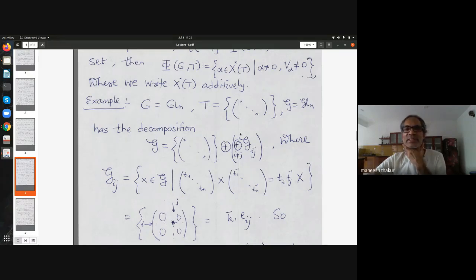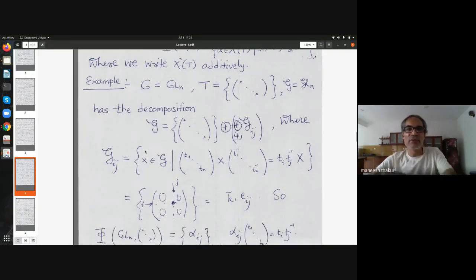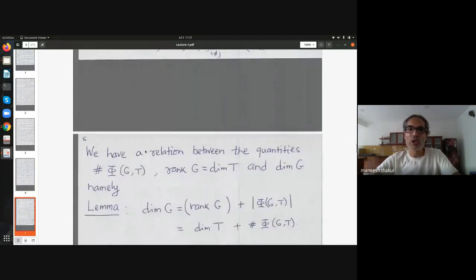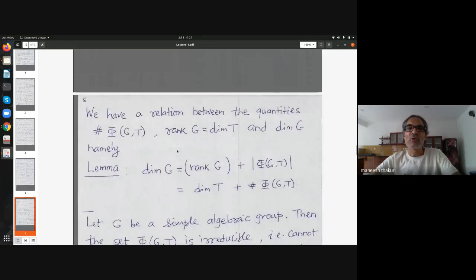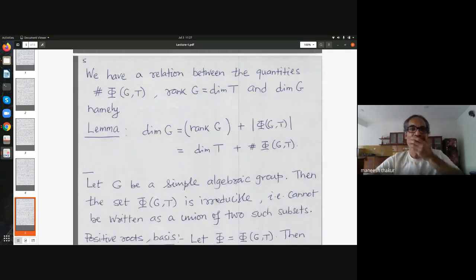This is a finite set again, because this is finite dimensional after all. So counting gives you this important relation: dimension of G is same as rank of G plus cardinality of the set of roots. This is an equation that I will need later. So if you know two of these quantities, you can determine the third one. That's the idea.